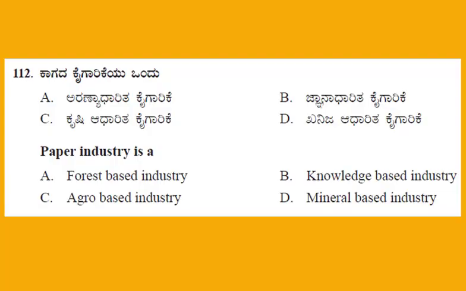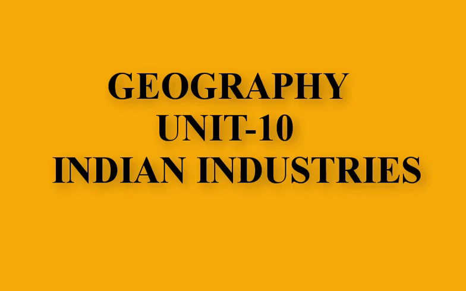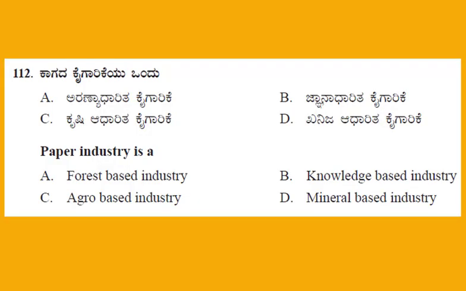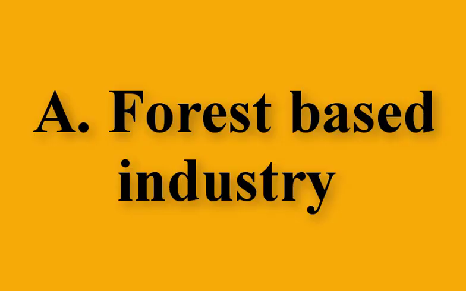Question number 112. Paper industry is a. This is the question from Geography, Unit number 10, Indian Industries. And the four options, option A, forest based industry, B, knowledge based industry, C, agro based industry, D, mineral based industry. And the right answer, option A, forest based industry.